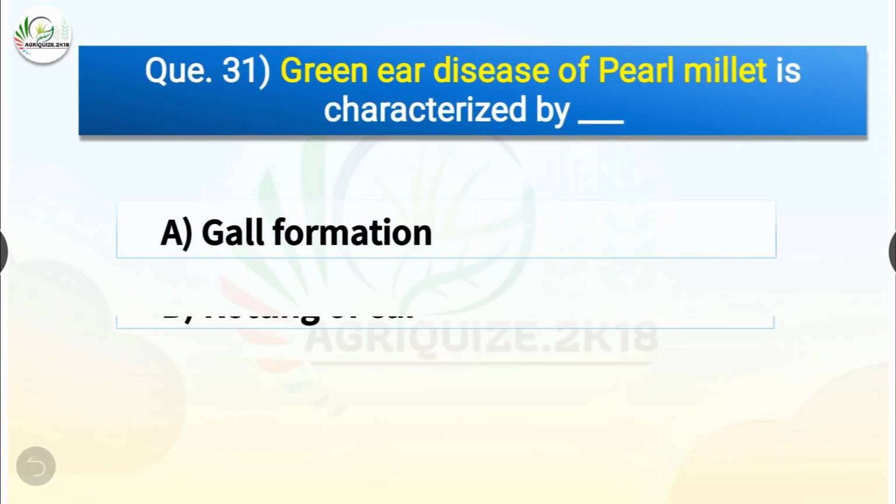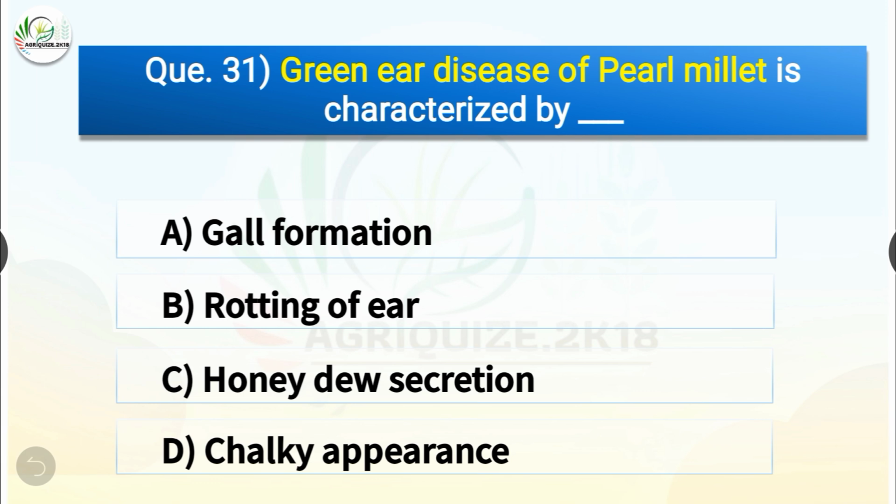Question number 31. Green ear disease of pearl millet is characterized by dash. The options are gall formation, rotting of ear, honeydew secretion, or chalky appearance. The correct answer is option C, honeydew secretion. So green ear disease of pearl millet is characterized by honeydew secretion.